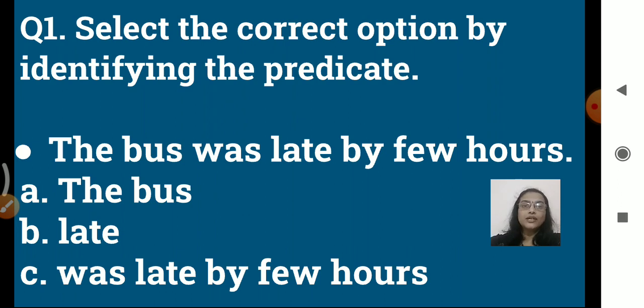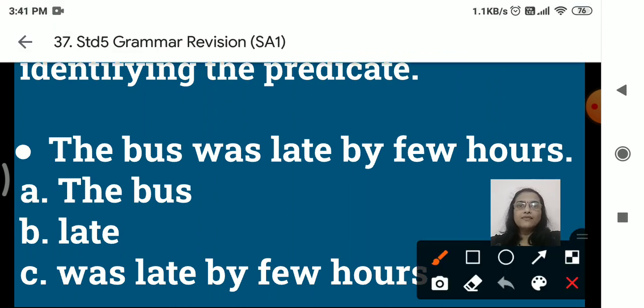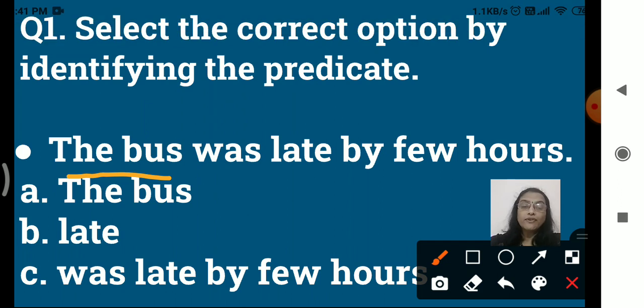So the first question here is, the bus was late by few hours. Now we have to find out the predicate. So here we can say the bus is the subject, right? What we are talking about? We are talking about the bus. So what are we saying about that bus?